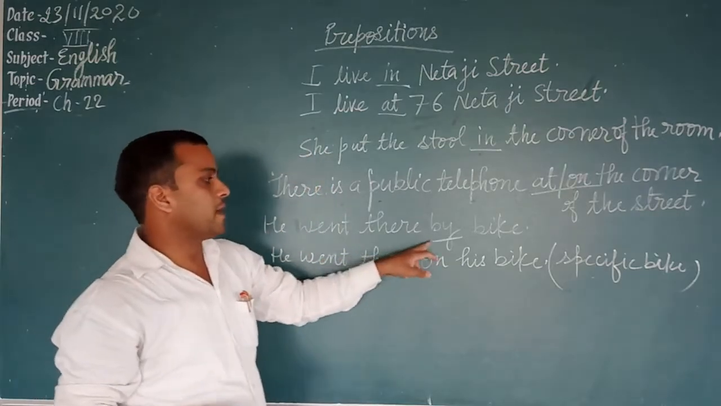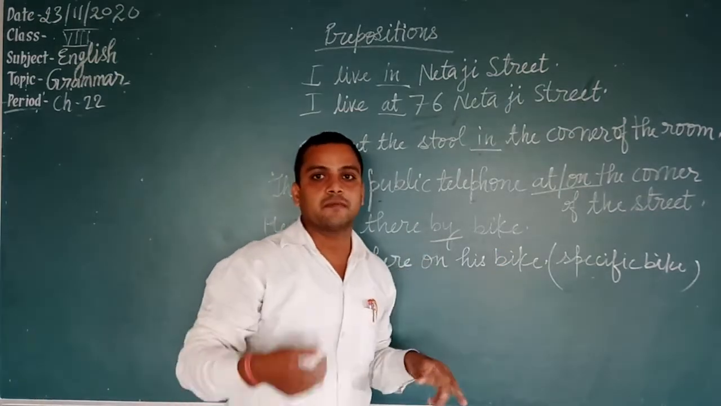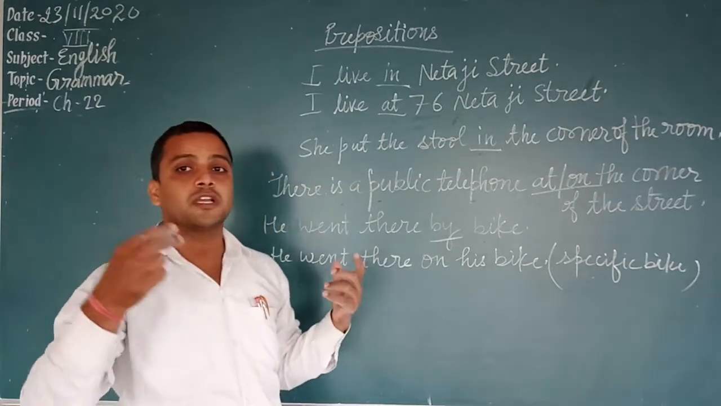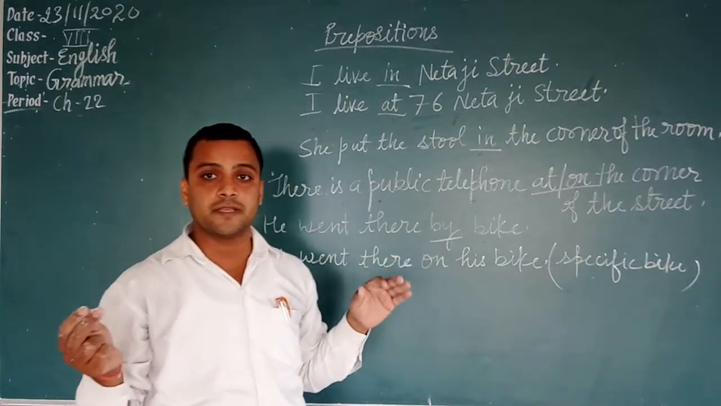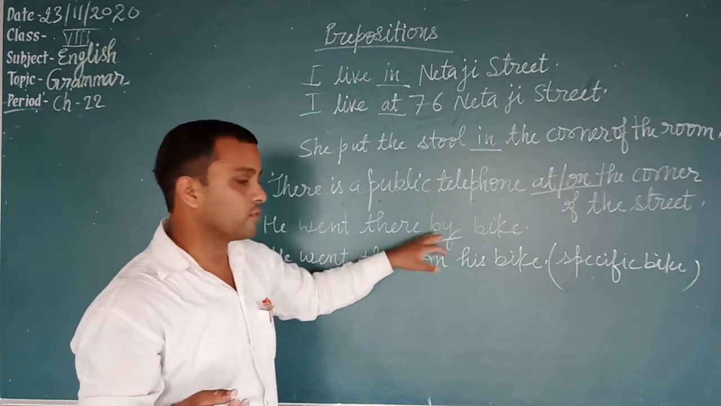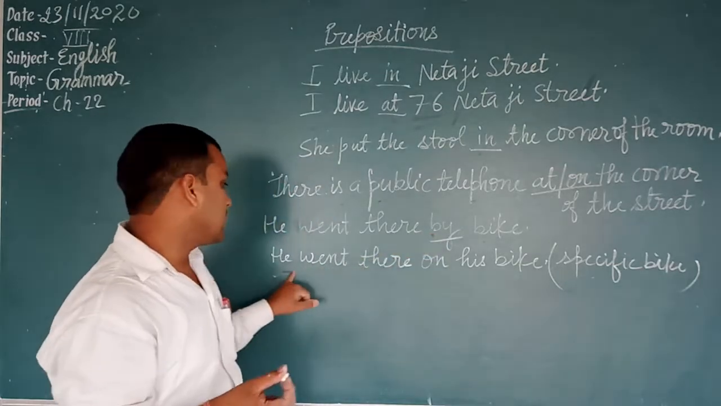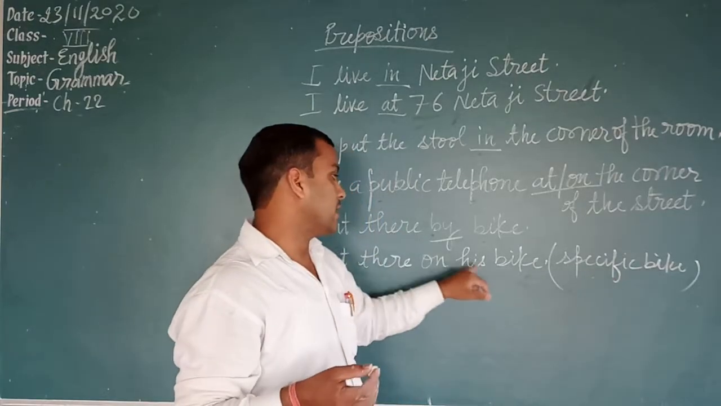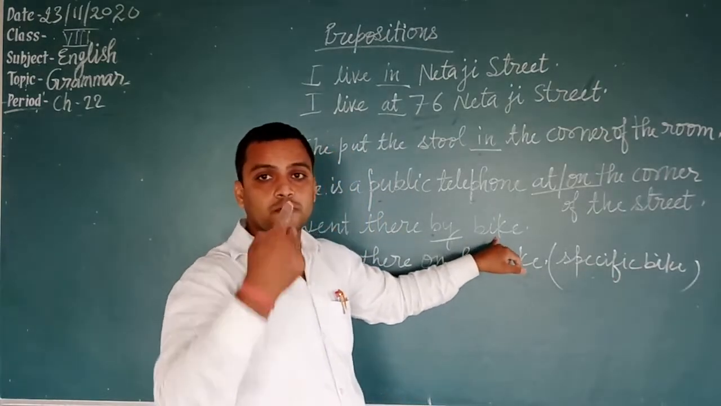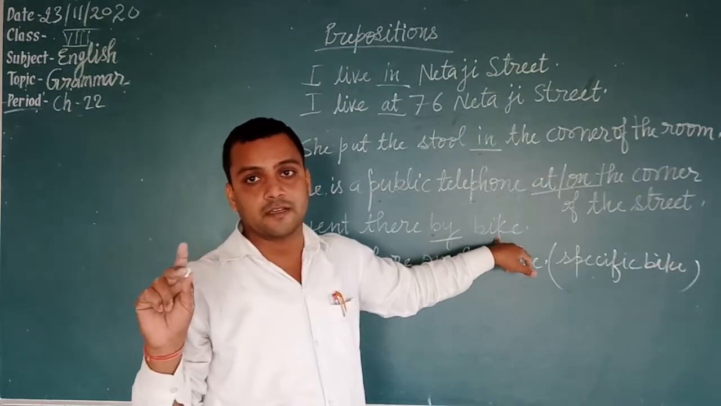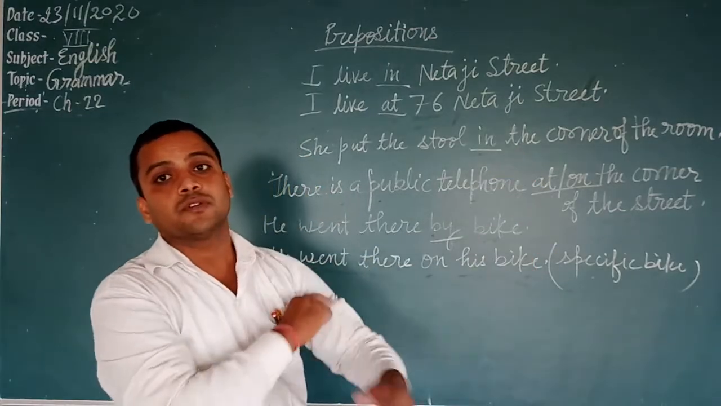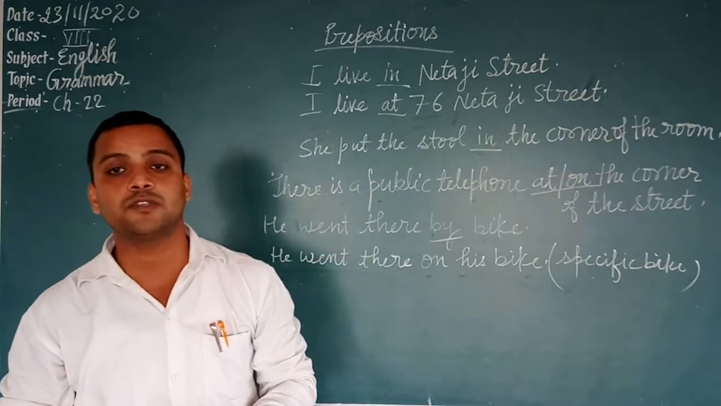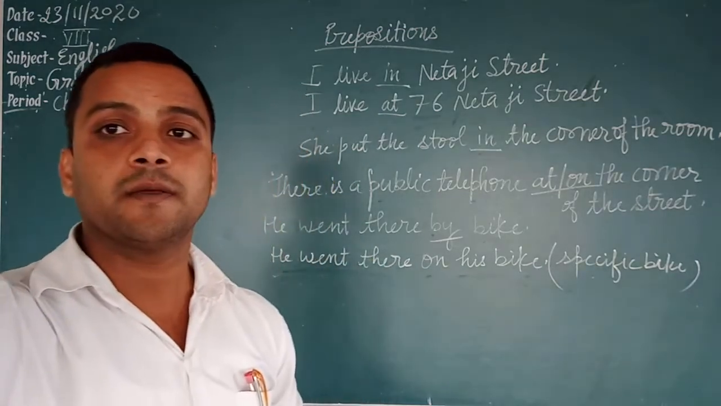We went there by bike, by train, by bus. But when we talk about some specific bike, some specific car, there we do not use by. He went there on his bike, a specific bike, here his own bike. Here in the first case it is not clear whose bike it is. Okay? And for foot we use on. He goes to school on foot, not by foot. We always use on foot. Okay?